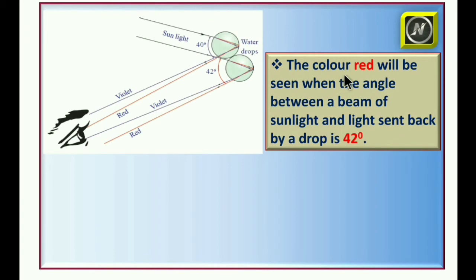The color red will be seen when the angle between a beam of sunlight and the light sent back by a drop is 42 degrees. That means the incoming and outgoing light, between these, if the angle is 42 degrees, then we are able to see the red color.